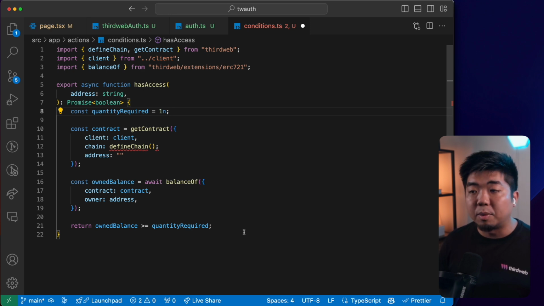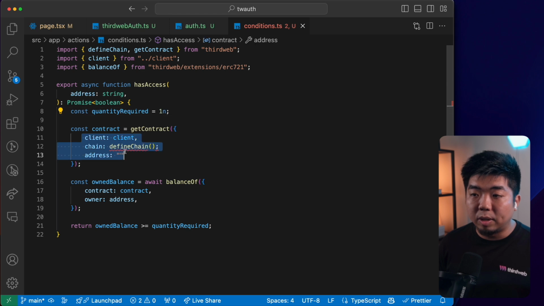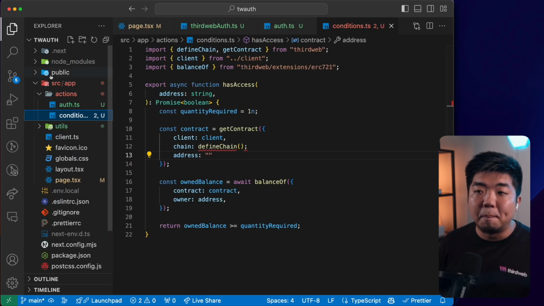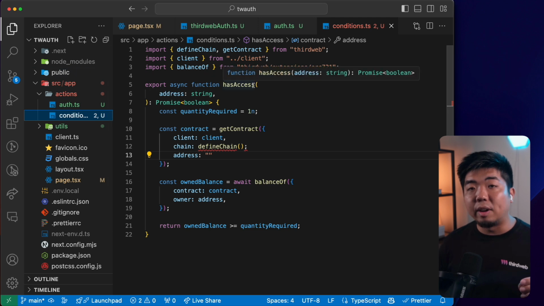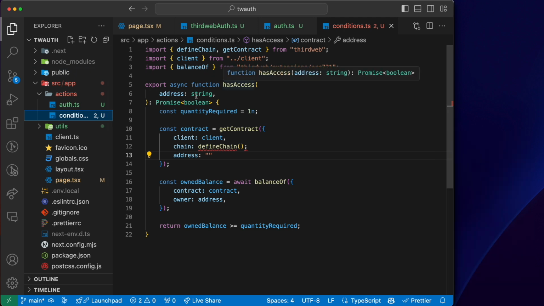If it's not, then we return false, and they don't have access. So we'll come back to here to get our contract once we deploy it. But then the next thing we need to do is create our button to actually allow a user to connect a wallet and sign into our application.